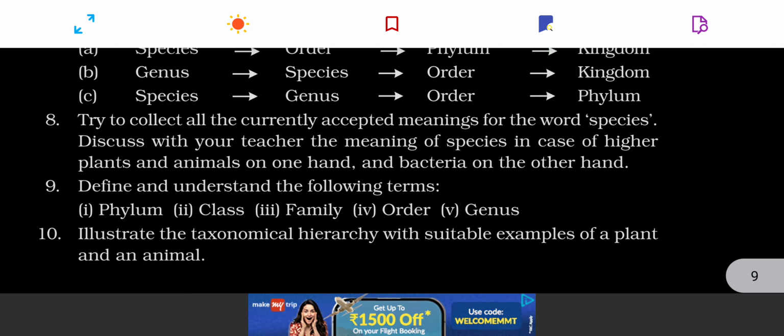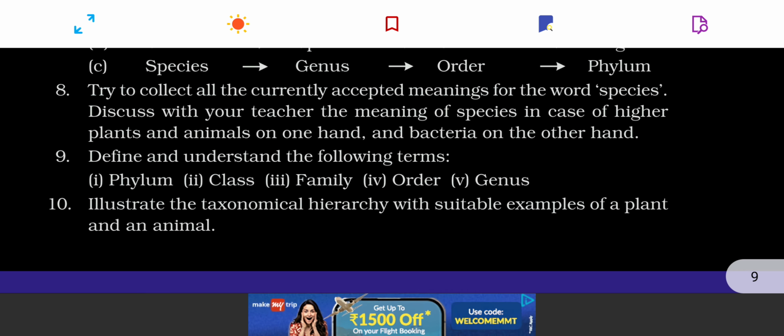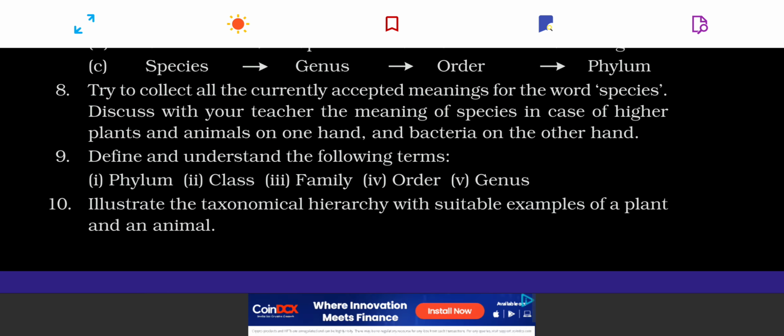Try to collect all the currently accepted meanings for the word species. What is species? Basically, species is a category of organisms which show basic fundamental similarities and which reproduce and interbreed successfully. Define and understand the following terms: phylum. All these are taxa at different levels. You can easily answer these questions. Illustrate the taxonomic hierarchy with suitable examples of plants and animals. So this is the fundamental content which has been discussed about taxonomy in this unit.